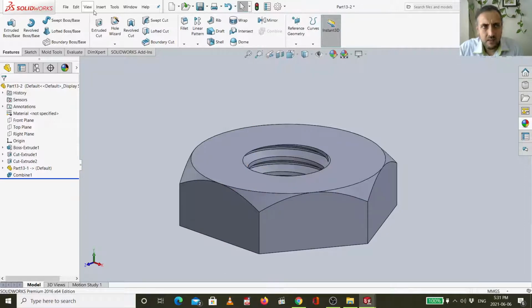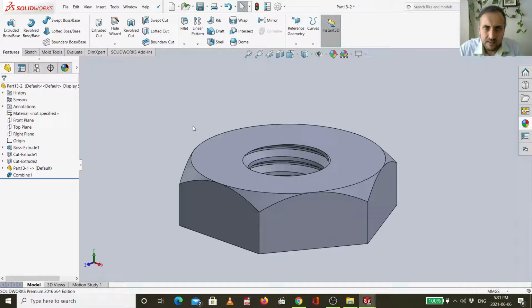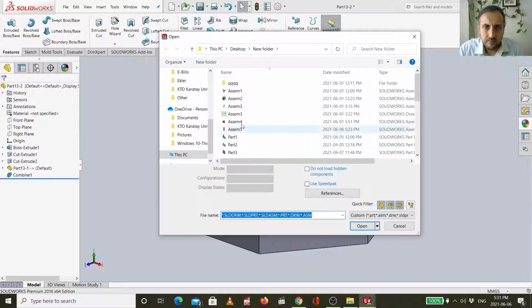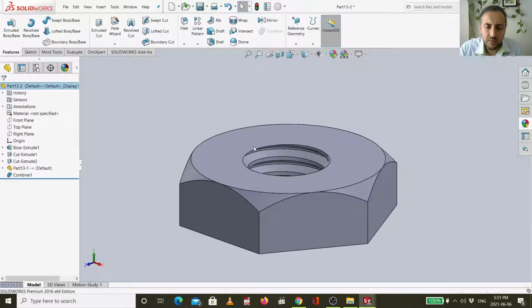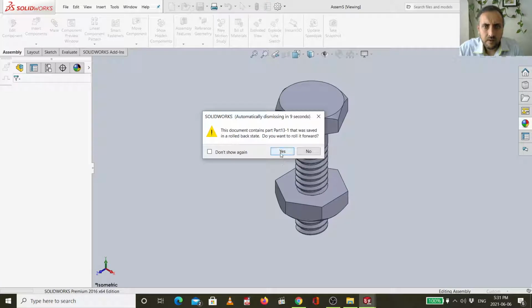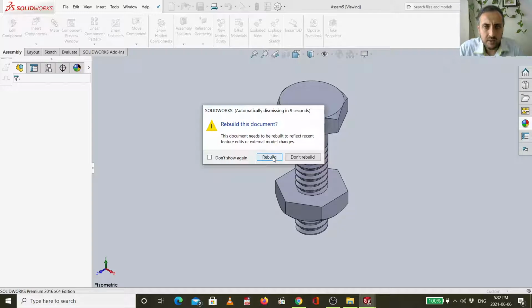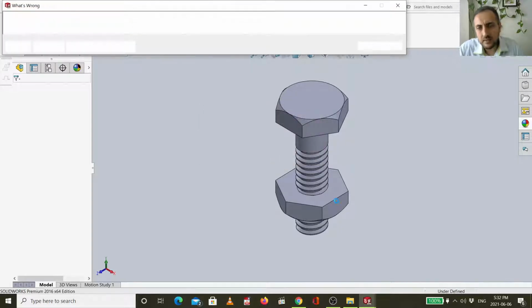Okay, let me now open the assembly. Let's see what happened in the assembling part, which is assembly number 5. It will ask me again to rebuild, I think. Okay, it will ask to rebuild. Let's rebuild now.